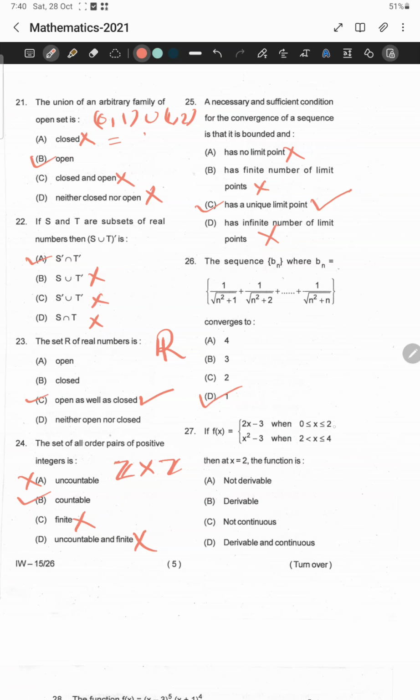Here the critical point is 2, the breaking point is 2, because it is a piecewise polynomial function. 2x minus 3 is a straight line, and x square minus 3 is something like a parabola, and this is a piecewise continuous function, but we do not know whether it is completely continuous. Because the breaking point is 2, we have to check whether this function is continuous at the point x